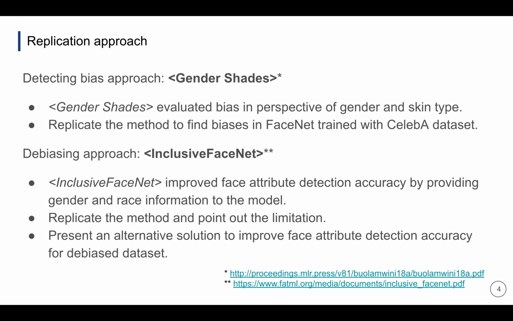Second, as a benchmark to mitigate the existing biases in the CelebA dataset, we'll utilize Inclusive FaceNet. Based on the limitation of this paper, we suggest an alternative solution for better face attribute detection.